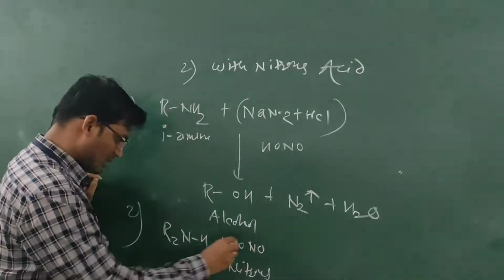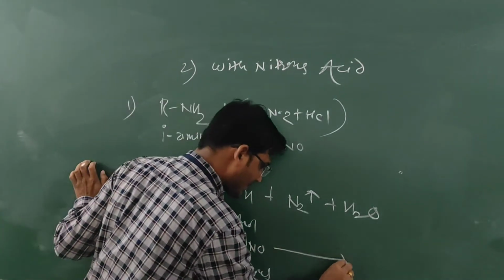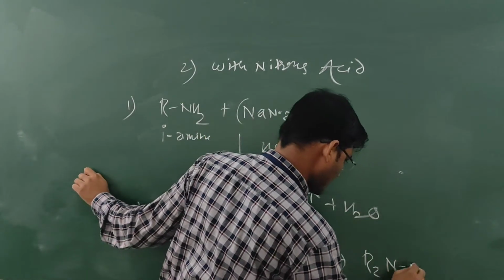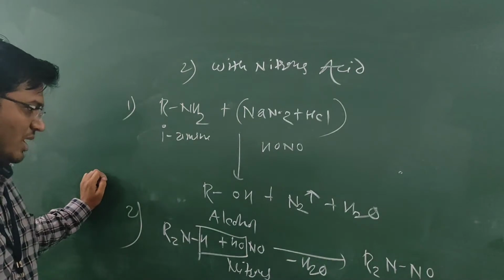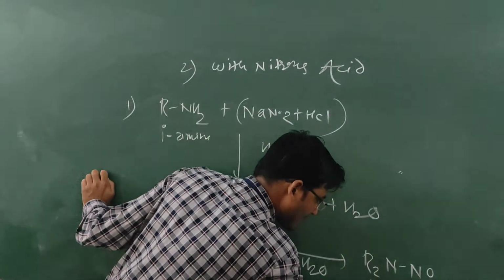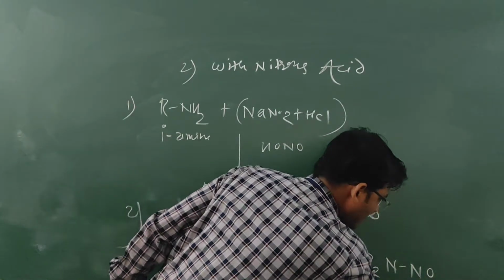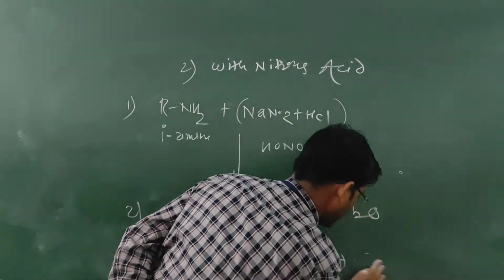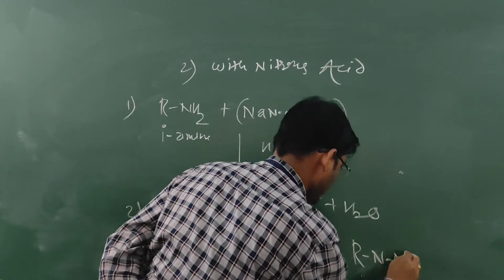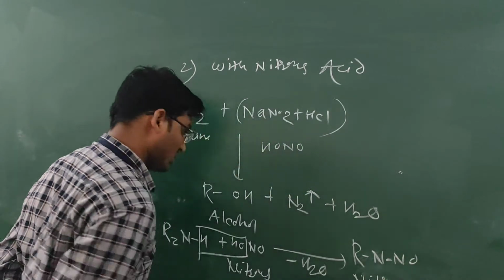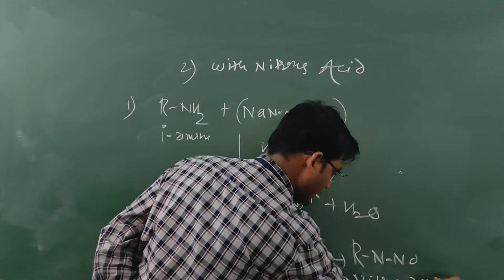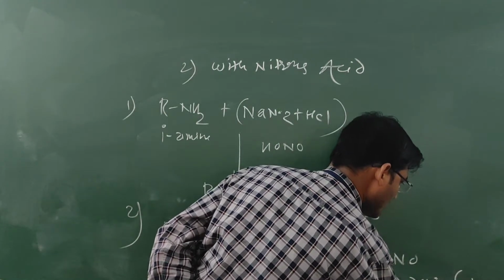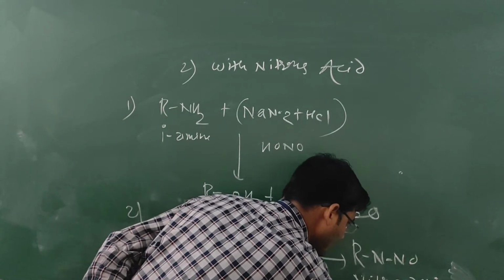Then H2O gets eliminated and it forms R2NNO, that is nitrosoamine, which is an oily product.